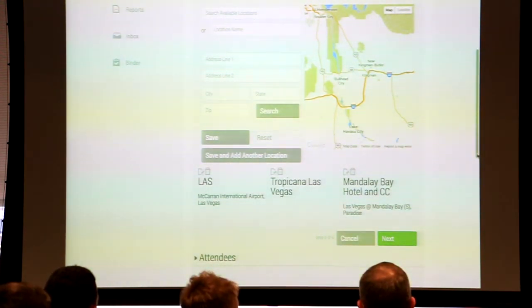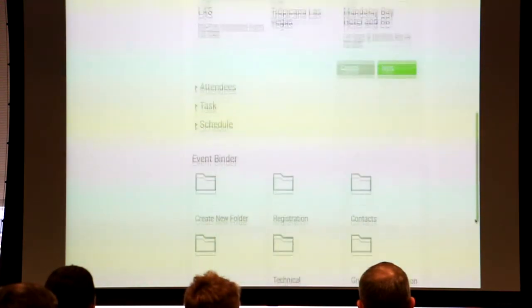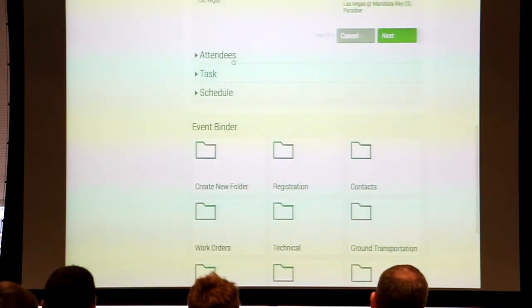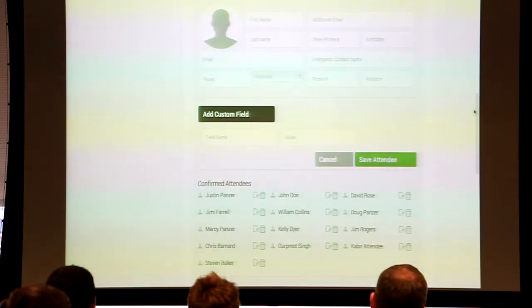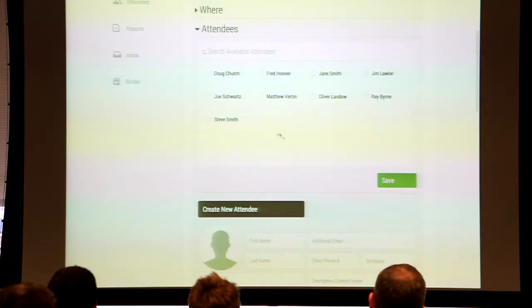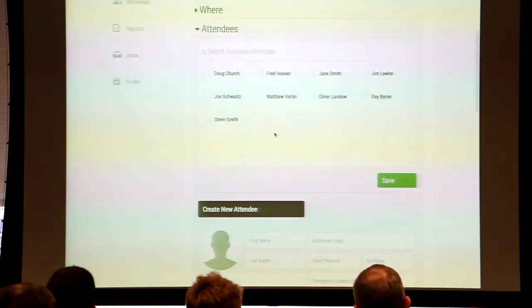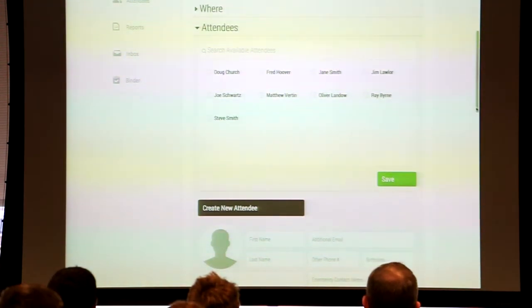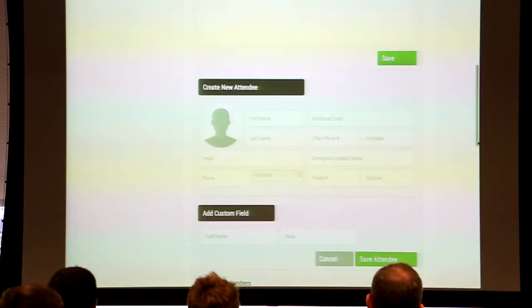Now, of course, the most important thing in events is going to be the people. And you can see here, this is just a small list. This is my contact list. Now, I don't have my entire contact list in here, but that's obviously something that we're capable to do. I just put a small list in here so you can see everything. I can search these people all the time, and this is my whole pool of people I can make attendees. I can create them from scratch if for any reason they're not already in my Outlook or my iOS or Android device. I just create them from scratch here.